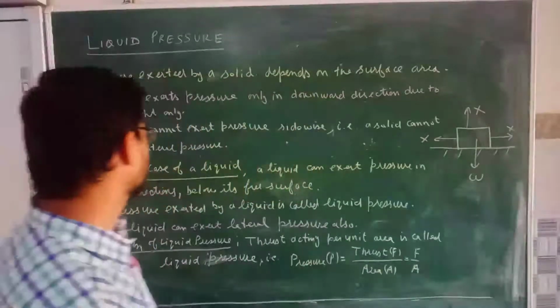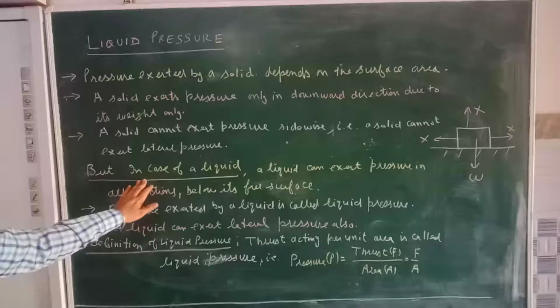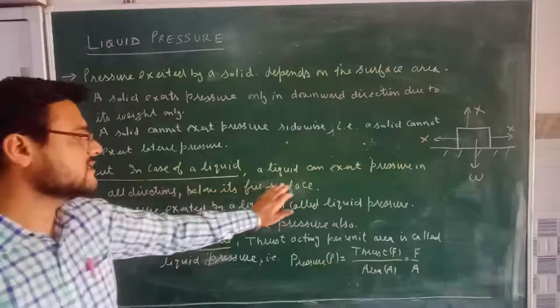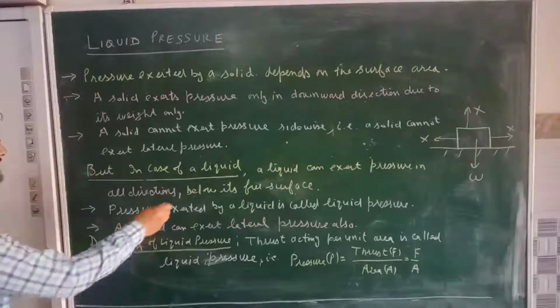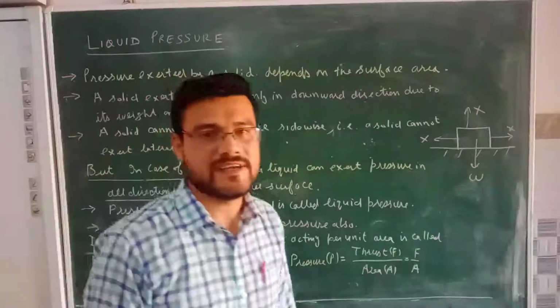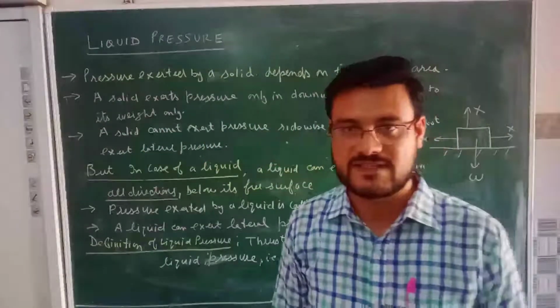Now if we come to the liquid case, a liquid can exert pressure in all the directions below its free surface. So this point we have to remember, that a liquid can exert pressure in all the possible directions below its free surface.